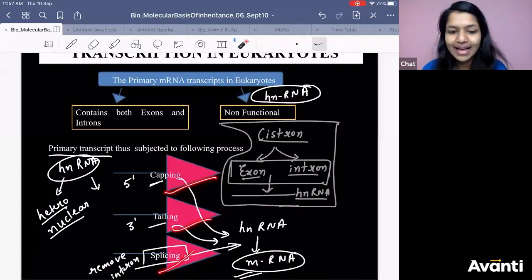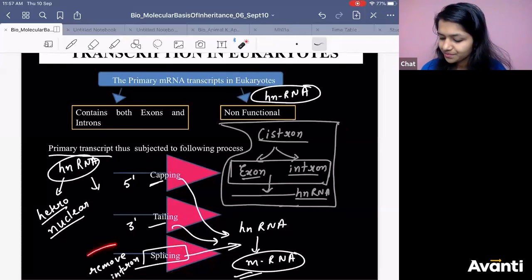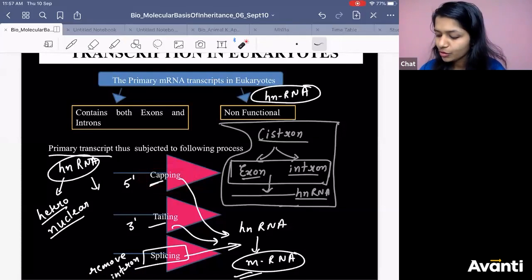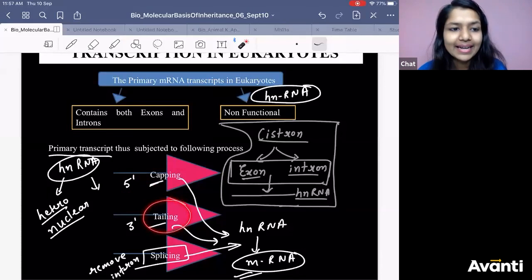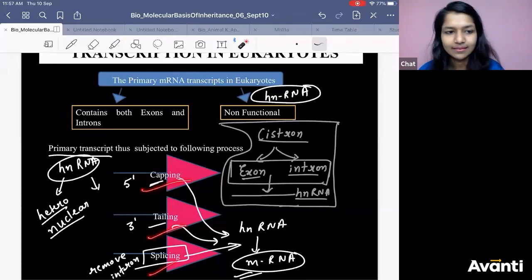Capping, tailing, and splicing. You will ask, ma'am, what is splicing? Splicing is removing the intron. Okay? What is capping? You got mRNA. At the 5 prime, you do capping. What do you do in tailing? At 3 prime, you do tailing. Got it? Capping, tailing, splicing.